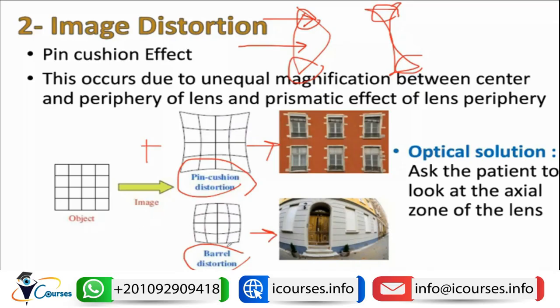So the barrel distortion occurs with high minus lens. This distortion occurs due to the periphery of a thick lens in case of high power lens. So how to correct this? Optical solution: ask the patient to look at the axial zone of the lens, not from the periphery, in order to avoid this distortion.